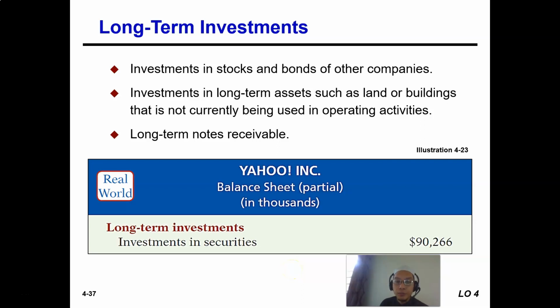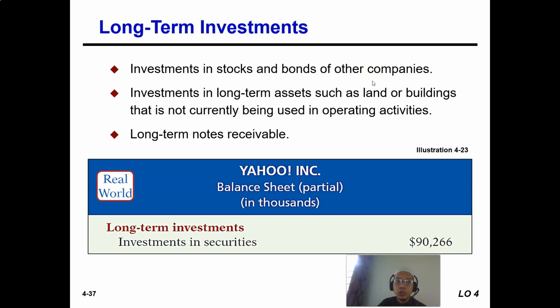We continue about the classified balance sheet in terms of the cash. Now we will look into the other types of assets. Firstly, we'll look into the long-term investments. Long-term investments are investments in stocks or shares and bonds of other companies.